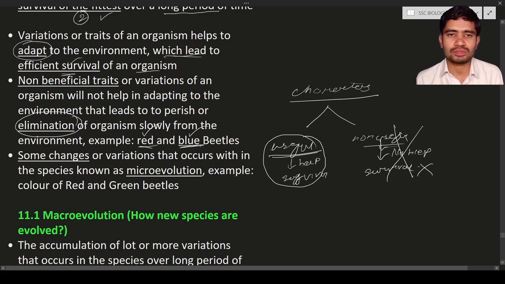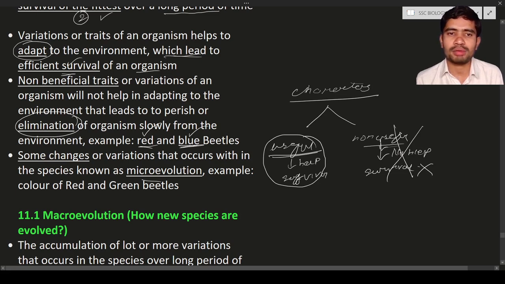So they are going to slowly perish from the environment, or be slowly eliminated from the environment. So this is about non-useful or non-beneficial traits. Here are the changes or variations that occur within a species, known as microevolution.